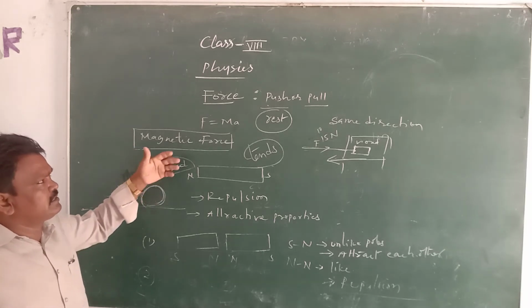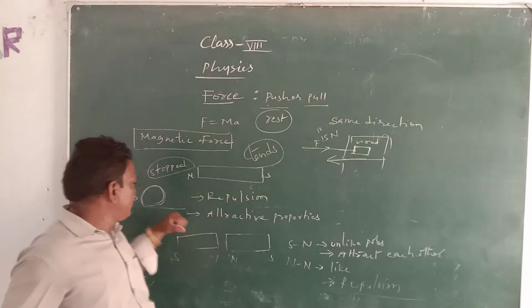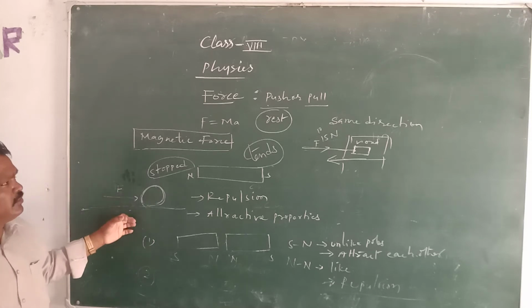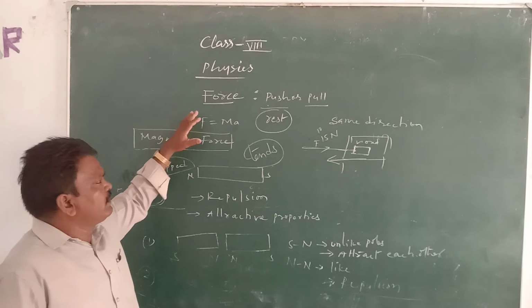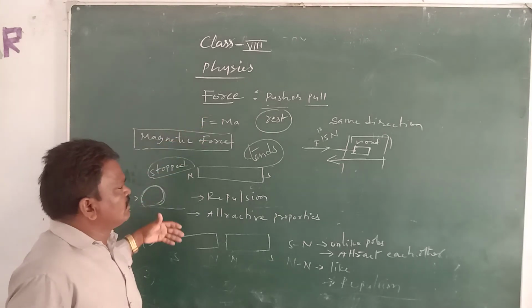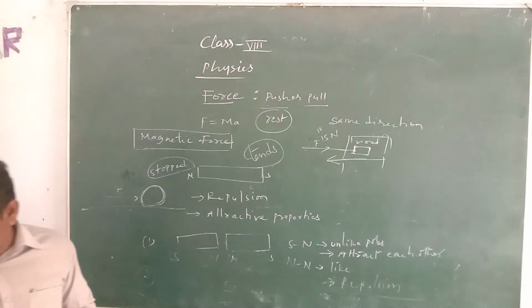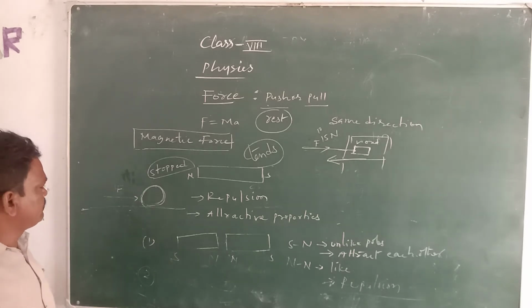If the body is at rest, we can move the body in the same direction of the force. If the body is in motion, we can make it come to rest. So in these two ways, we can use force to bring a body to rest or into motion. So we can change the direction of the body also, isn't it? In our everyday language, force is associated with push or pull.